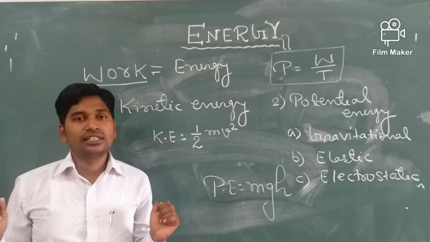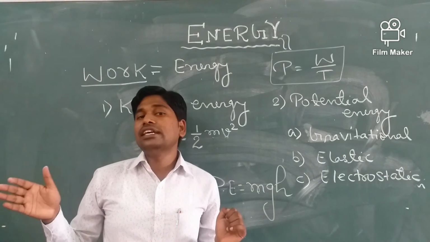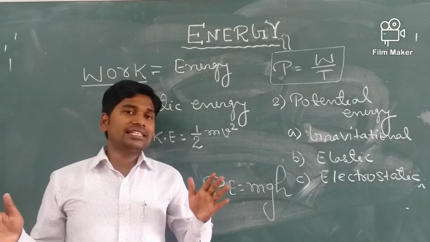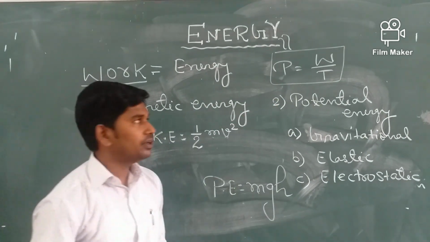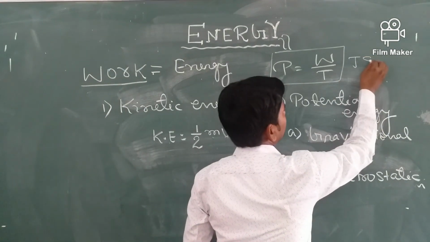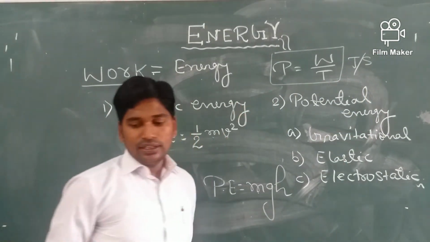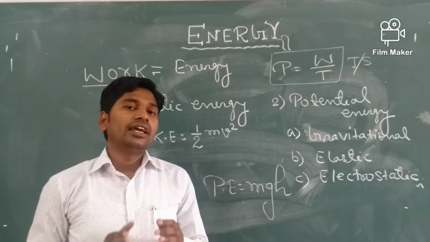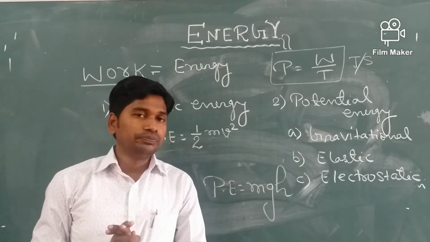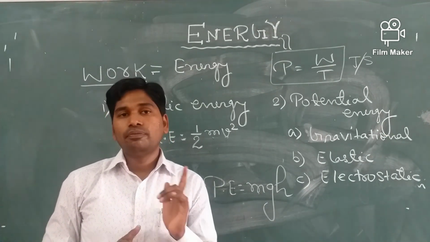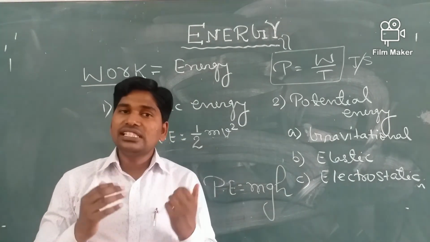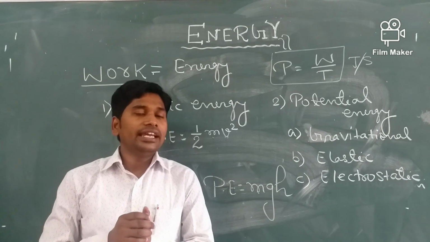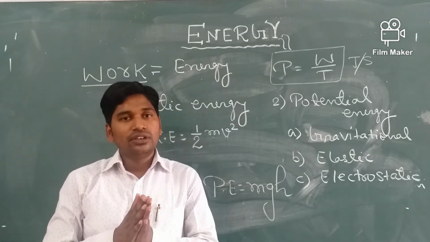Second difference, the SI unit of energy is joule, the SI unit of power is joule per second. Third difference, energy can be stored but power cannot be stored. So this is the difference between energy and power.